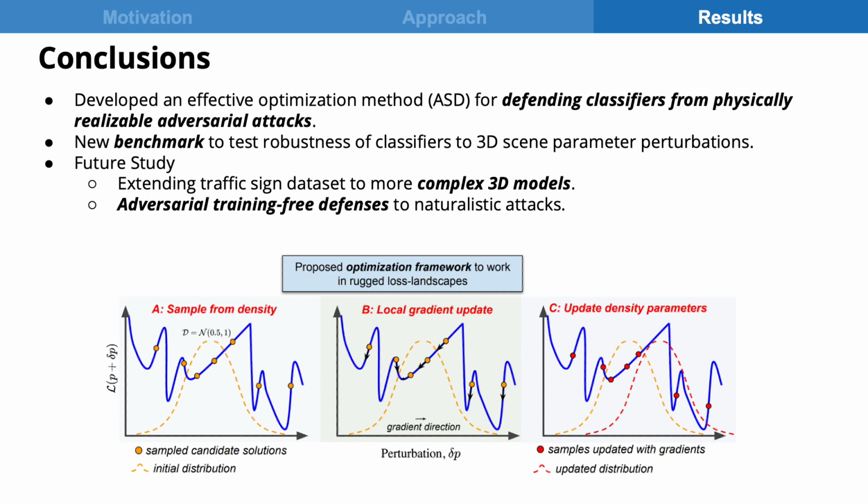In future work, extending the benchmark beyond simple traffic signs to a more general setting with arbitrary 3D models will help in better assessing defense mechanisms. Another interesting research direction is to find defenses in this setting that do not rely on computationally expensive adversarial training.